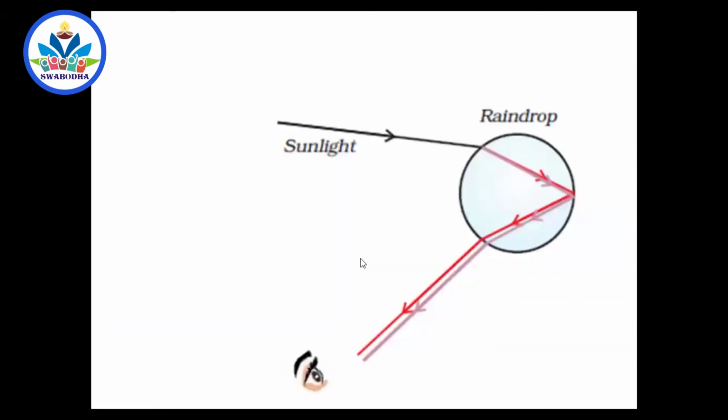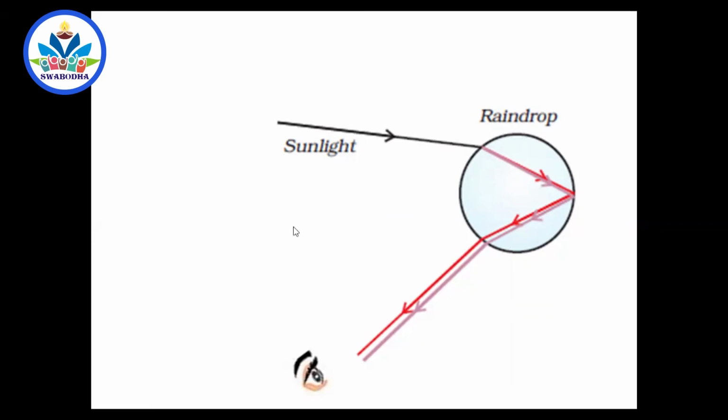Okay. So again, this portion is not included in your syllabus. That is the formation of rainbow. It's a beautiful natural phenomenon. Raindrops act like prisms. They need not be in the shape of a prism. You should have two curved surfaces. That's all. Two surfaces which are not parallel to each other. So that is satisfied in a raindrop.